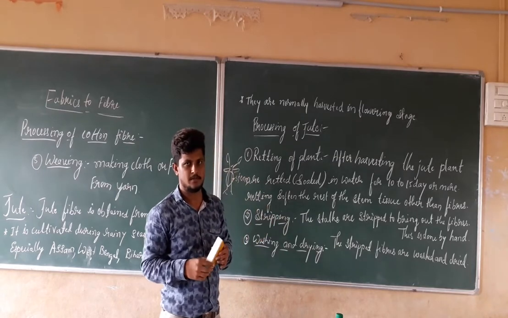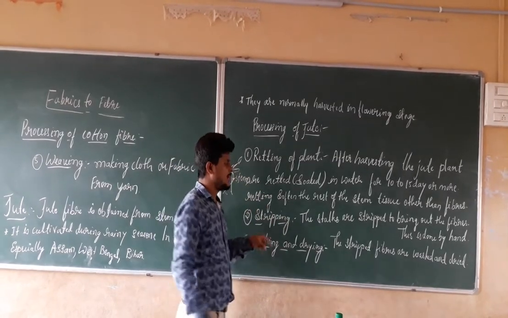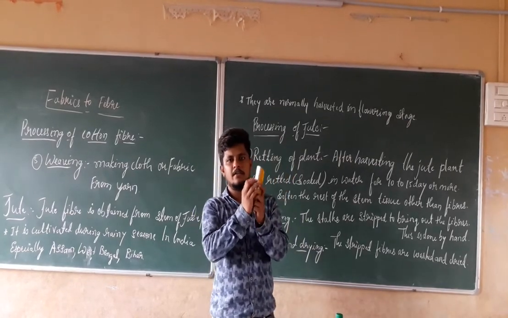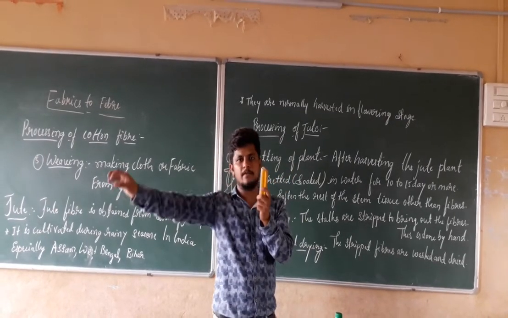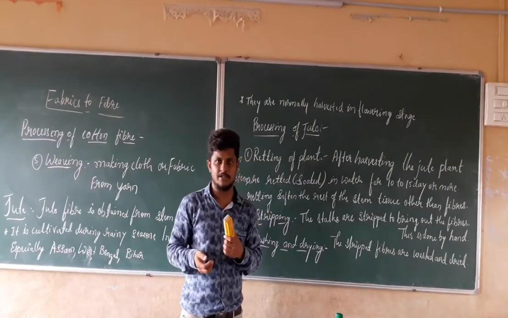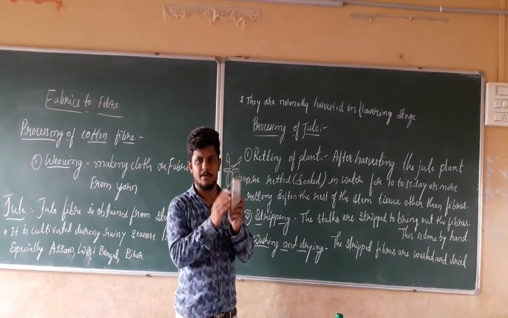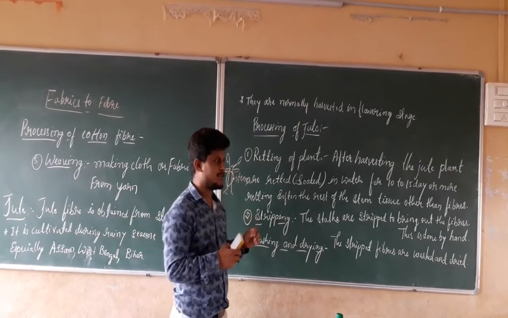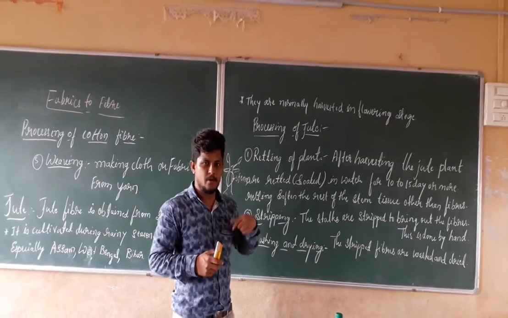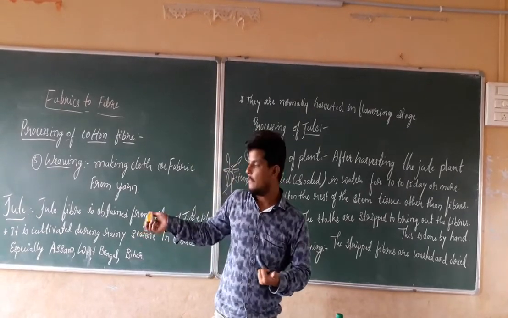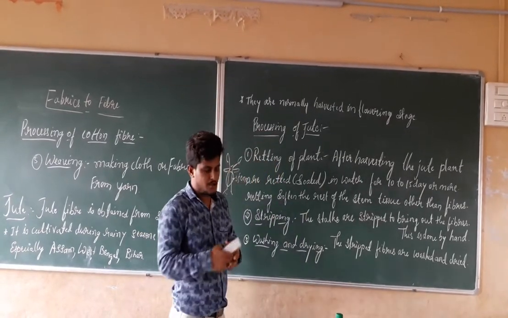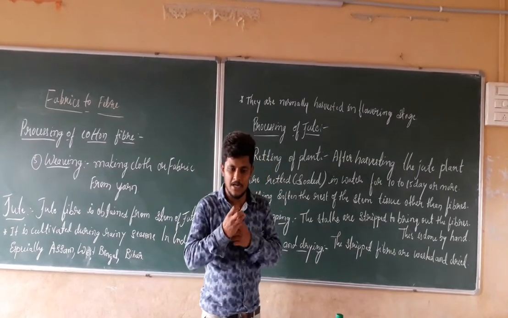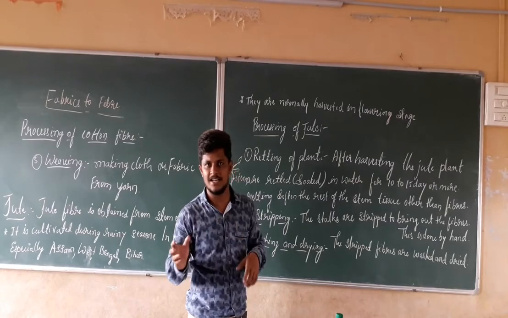Now the last step is nothing but washing and drying. If we have taken out the fiber, it will contain some impurities, right? Because of the tissues which are present in this plant, there may be impurities, and they will be problematic for the purpose of spinning that jute fiber into a yarn or thread, or for the purpose of weaving and looming. So at last we are going to wash and dry. We have to completely wash that fiber so that it doesn't contain any impurities.